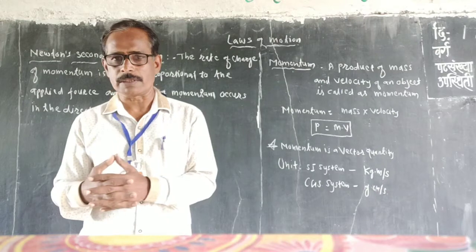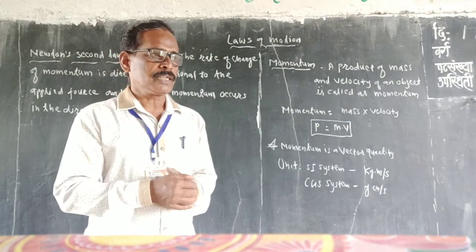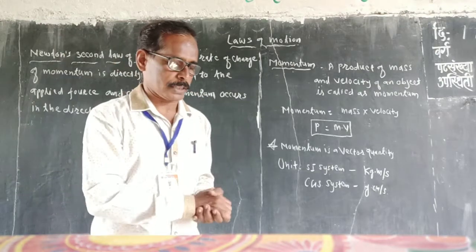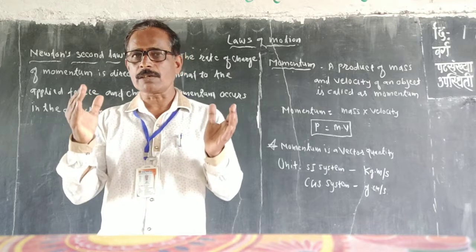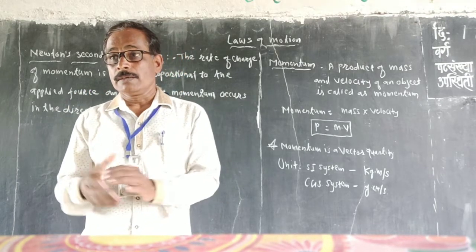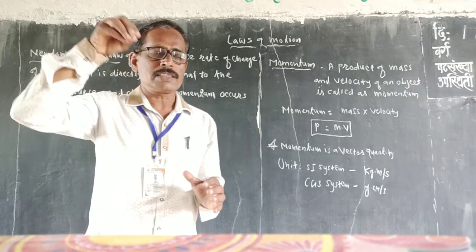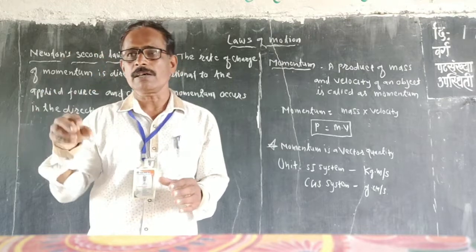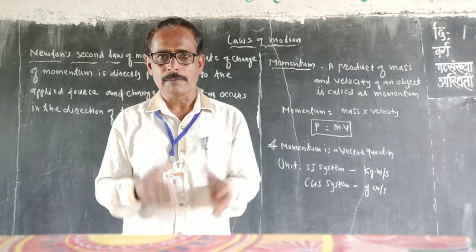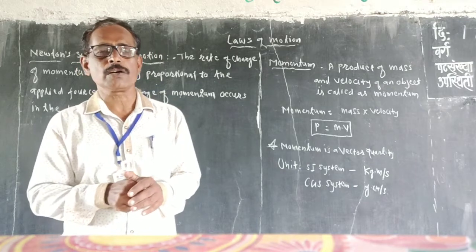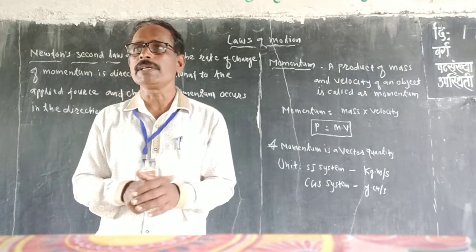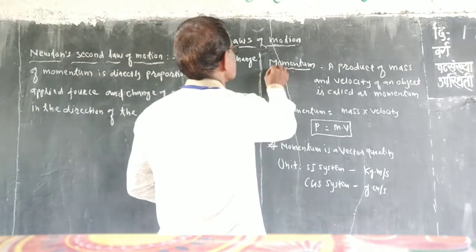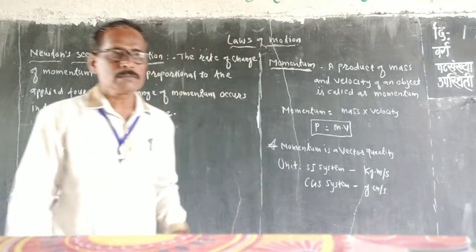It means that there is some property when one object strikes another object. When one object strikes another object, at that time the former object creates or applies a force on the other object, and that applied force depends on some property, and that property is known as the momentum.